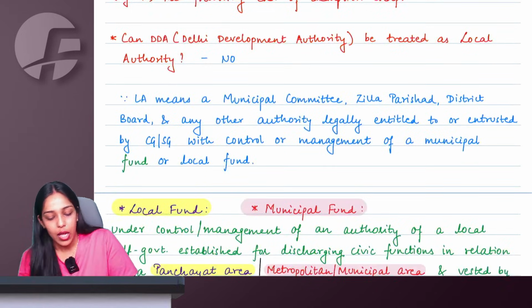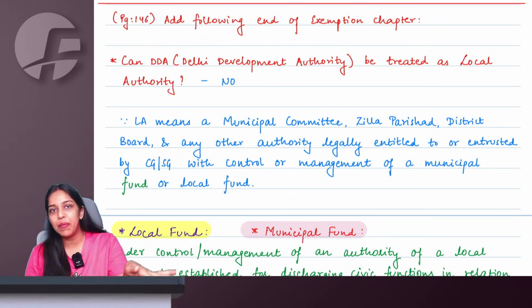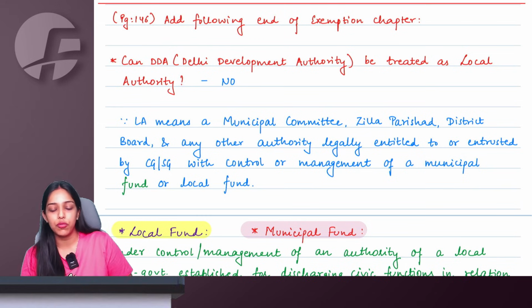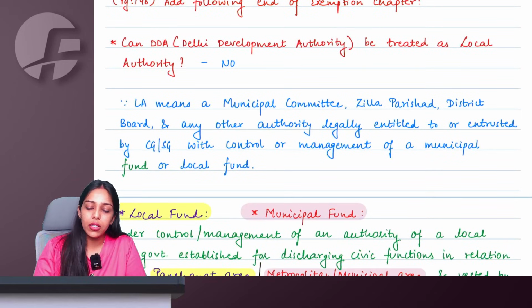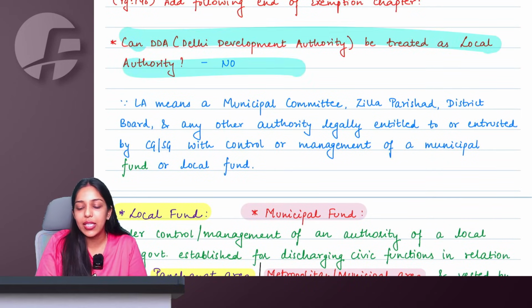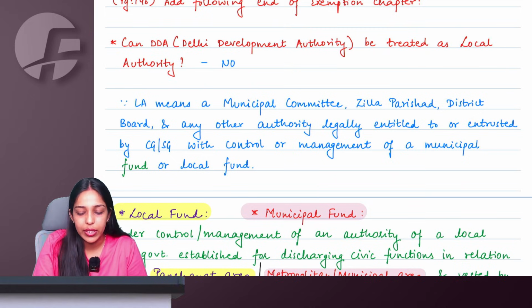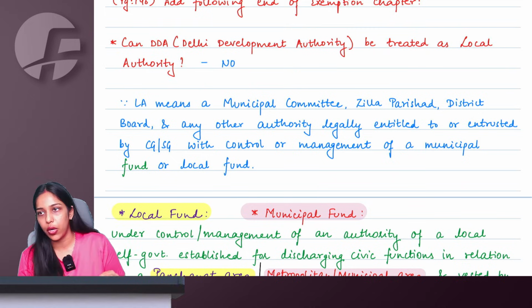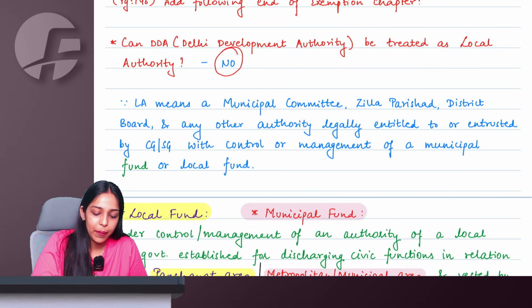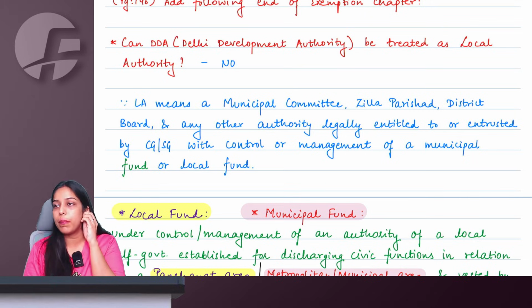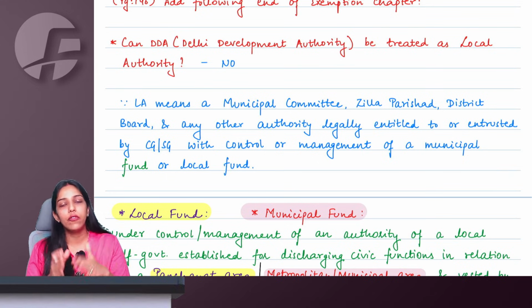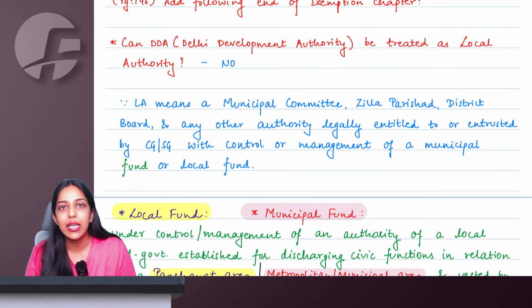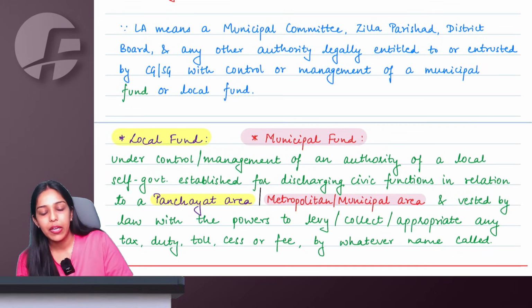Right, ma'am. Then one more, not very important, change made in the exemption chapter is on the last page of the chapter. So you will find this clarification asking whether the Delhi Development Authority is treated as a local authority. And we already know that no, ma'am. DDA, as in Delhi Development Authority, is not a local authority. So basically all the exemptions that are applicable on a local authority will not be applicable on the Delhi Development Authority. Right, ma'am. Why so?